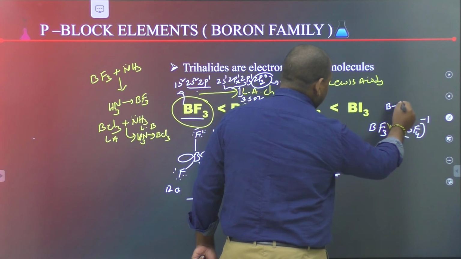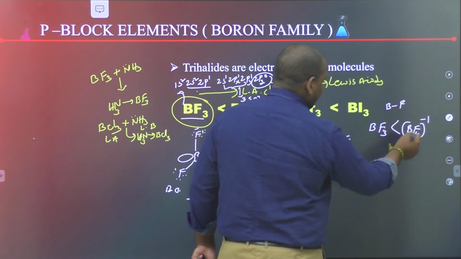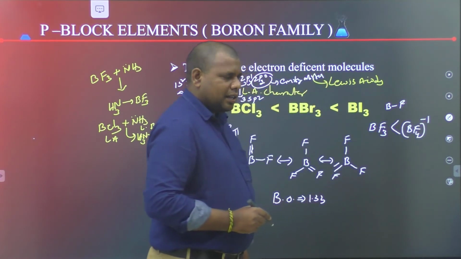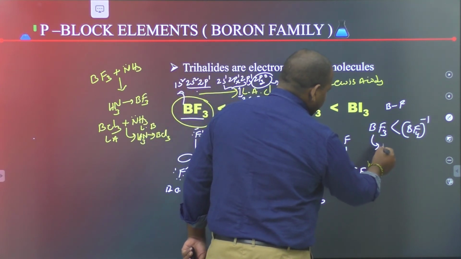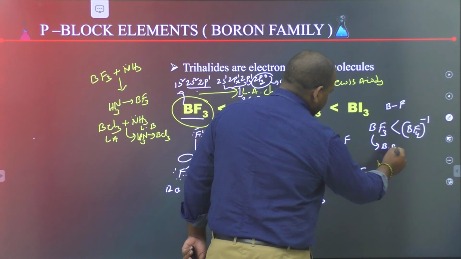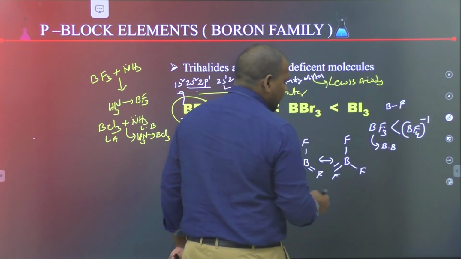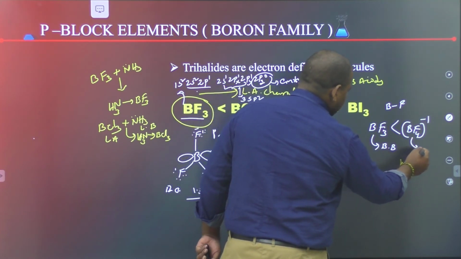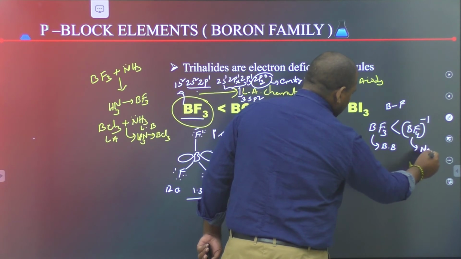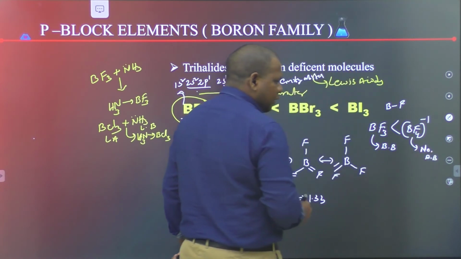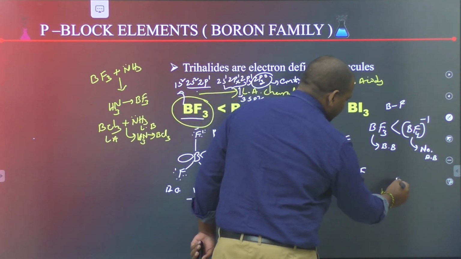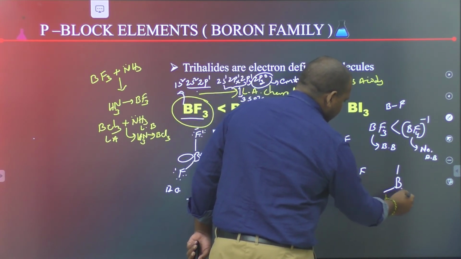In BF3 back bonding is present, but in BF4 minus there is no back bonding.